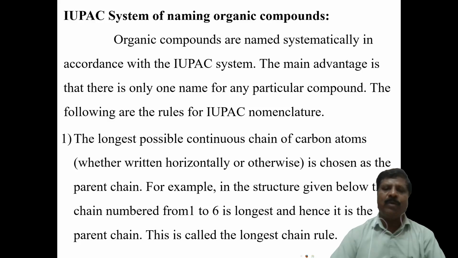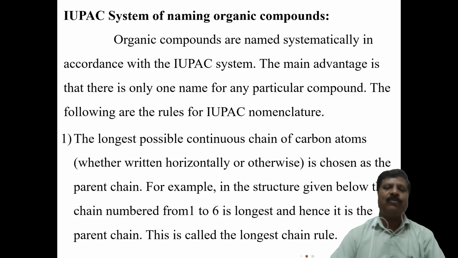That is why the common name system is familiar only in a limited area, but that limitation is removed by the IUPAC name. Throughout the world, a particular compound has only one name, and a particular structure has only one name. Therefore, the IUPAC name is very familiar.